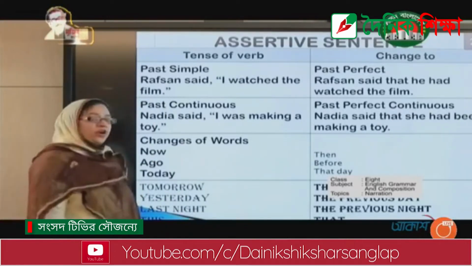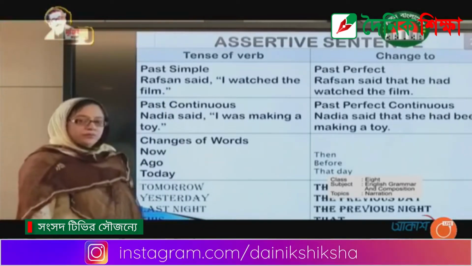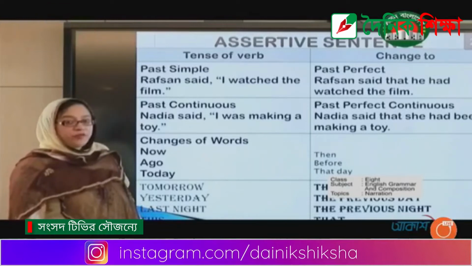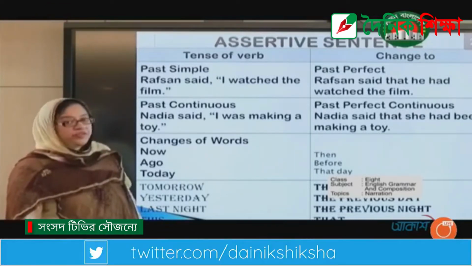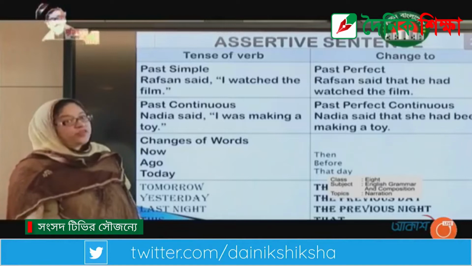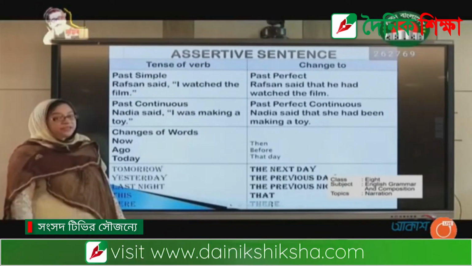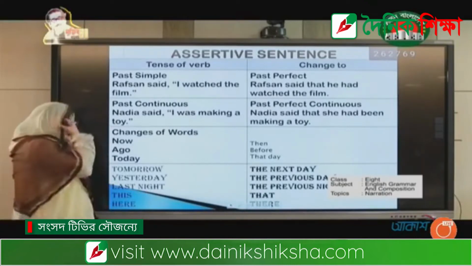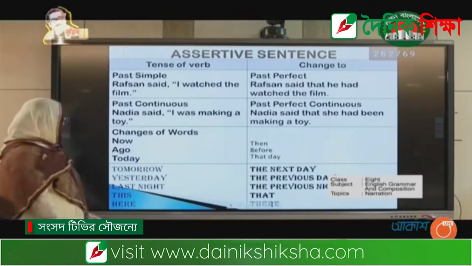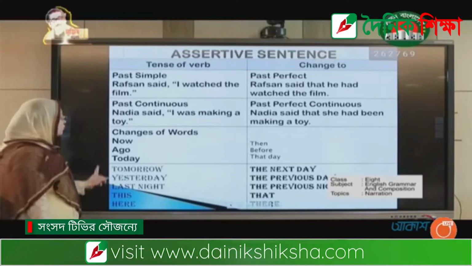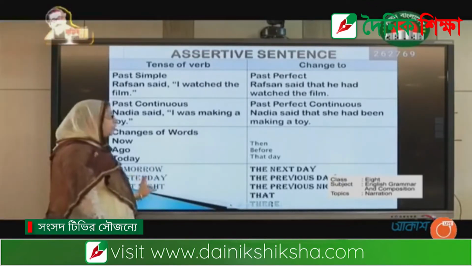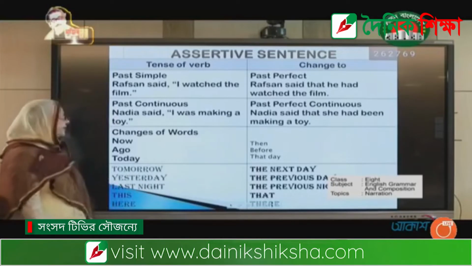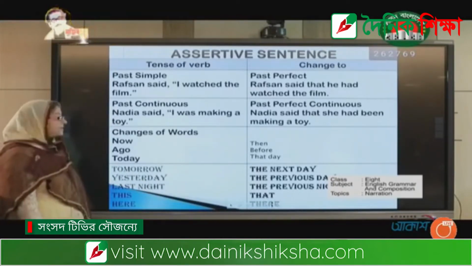Okay. We also see some changes of words when we turn direct into indirect speech, when the reporting verb is past tense. So look at the board here. Now becomes then, ago becomes before, today becomes that day, tomorrow becomes the next day, yesterday becomes the previous day, last night becomes the previous night, this becomes that, here becomes there.